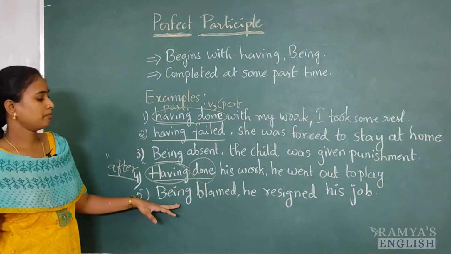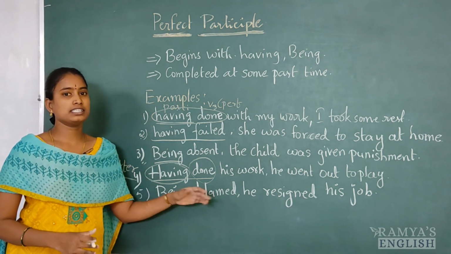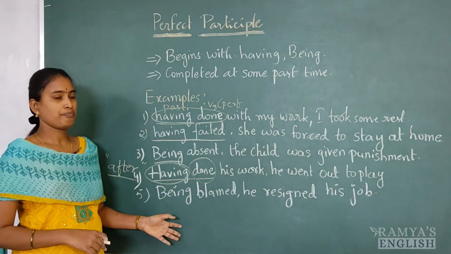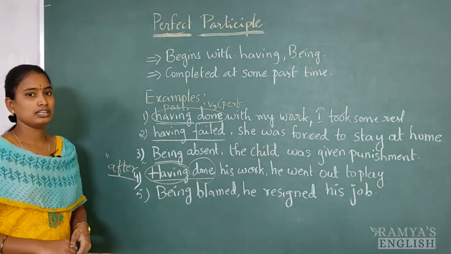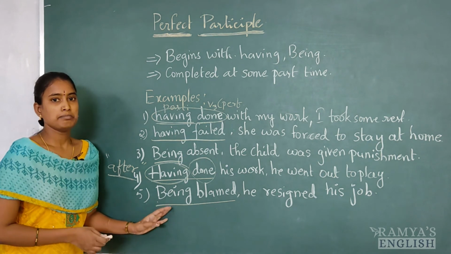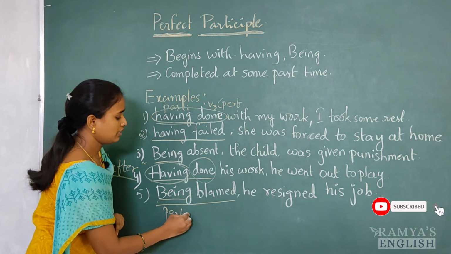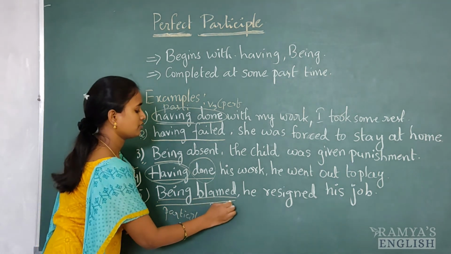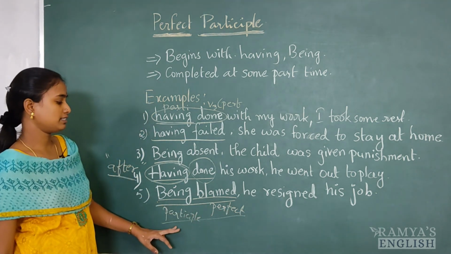In the next sentence, being blamed, comma, he resigned his job. So what is the reason for his resignation? Because he was blamed. Being blamed, so that's why he resigned his job. So that sentence we can express by using perfect participle. This ing form is participle and this blamed is perfect. So here we are using perfect participle.